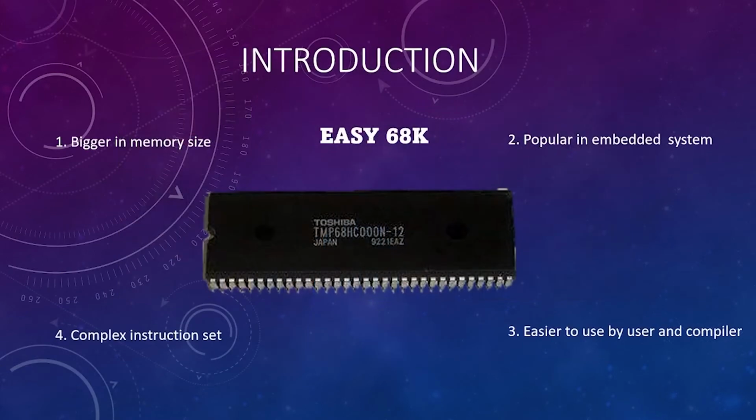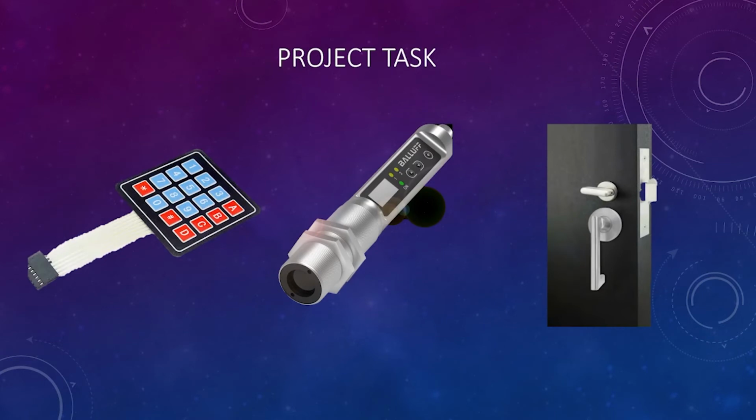Firstly, I want to introduce about 68K. Number 1 is very easy to use because it has a bigger memory size. Number 2, popular in embedded systems. Number 3, easy to use by the user and compiler. Lastly, complex instruction set. Our main purpose of this project is to develop a system that can provide safety features